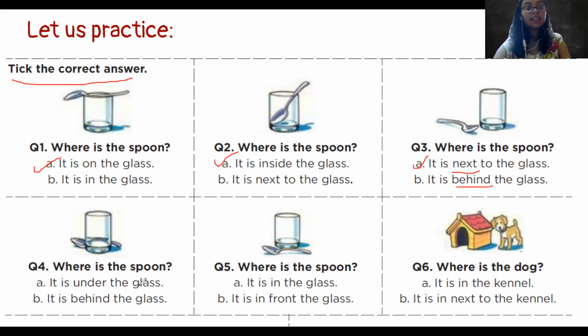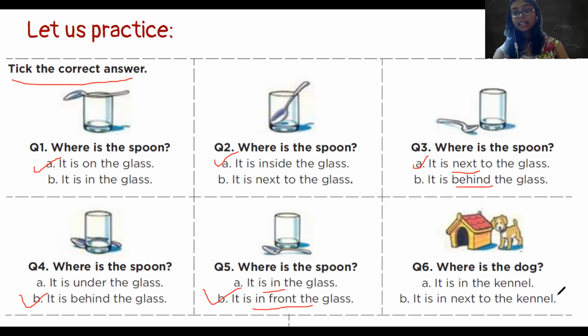Where is the spoon? It is under the glass. It is behind the glass. So we see spoon तो glass के पीछे है. So it is behind the glass. Where is the spoon? It is in the glass. It is in front of the glass. In the glass मतलब glass के अंदर, in front of the glass means glass के सामने. So it is in front of the glass, किसी glass के सामने.